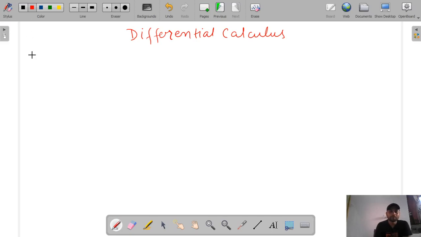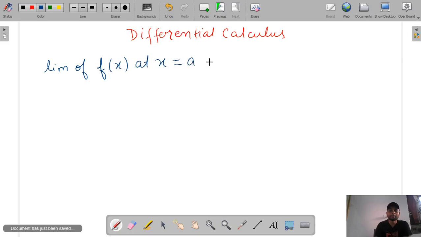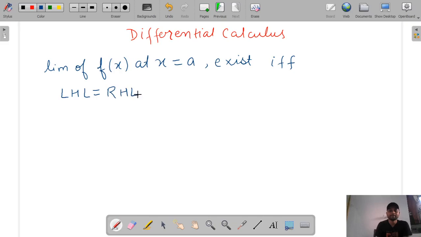So when do we say that the limit exists? The limit of f(x) at x is equal to a exists if and only if the left hand limit is equal to the right hand limit.